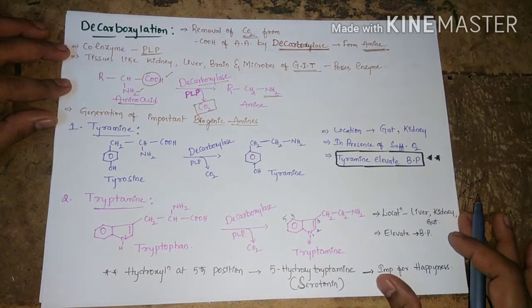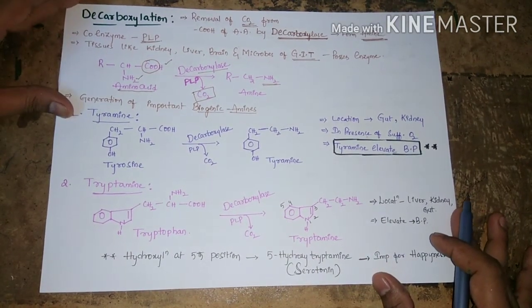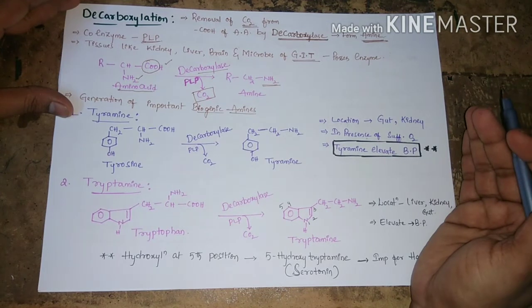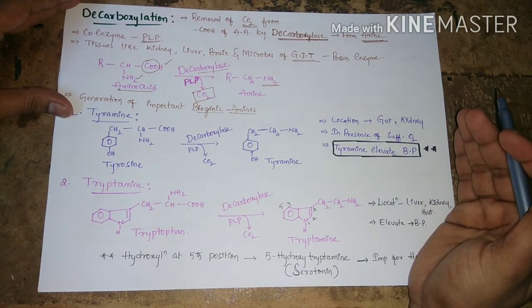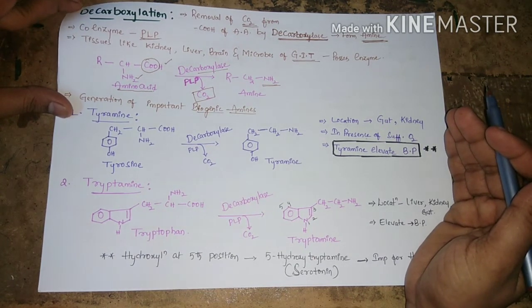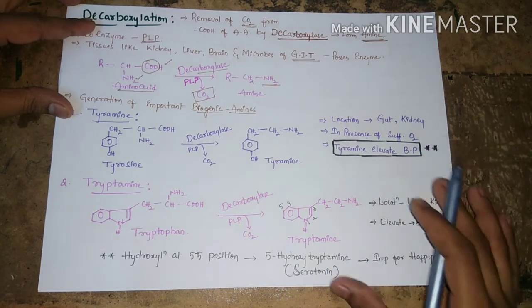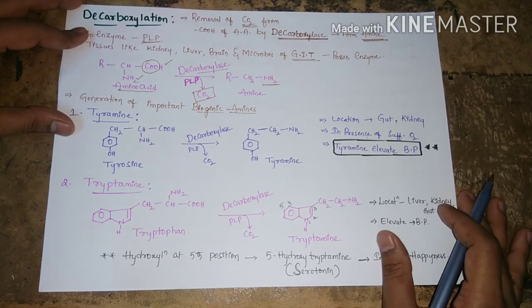Generation of important biogenic amines: due to the decarboxylation of amino acids, there is liberation of amines, and these amines are useful for the body. Some important biogenic amines produced by the decarboxylation process are tyramine, tryptamine and histamine.